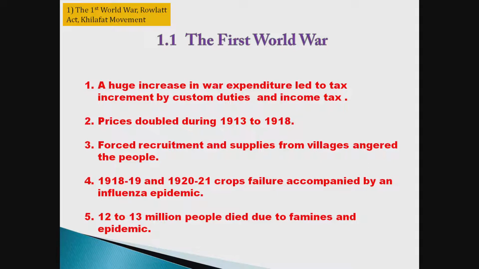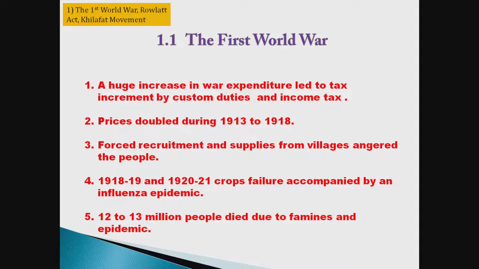Second, prices doubled during 1913 to 1918. Then there was forced recruitment and supplies from villages. All these activities of Britishers angered the people. As you know very well, in the war, on the front line, Indian soldiers were always there, and Britishers used to stand behind. So to fight for Britishers, they did forced recruitment in our villages, and they took supplies forcefully from villages.